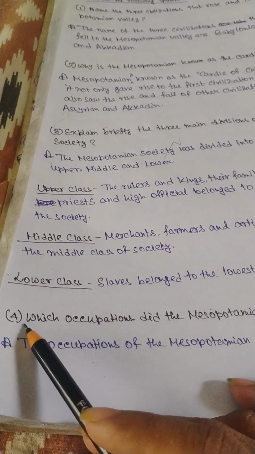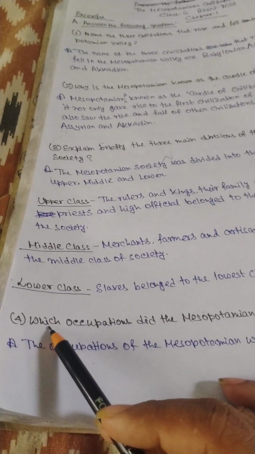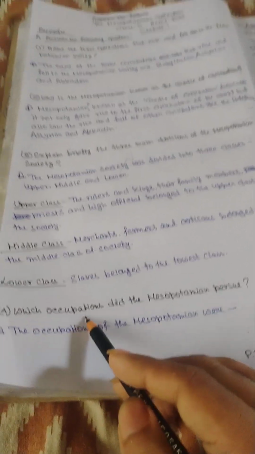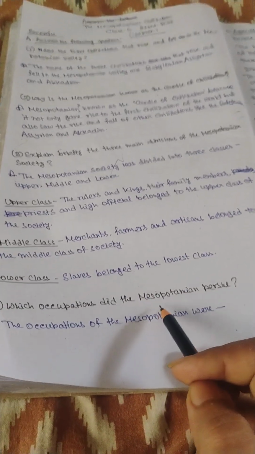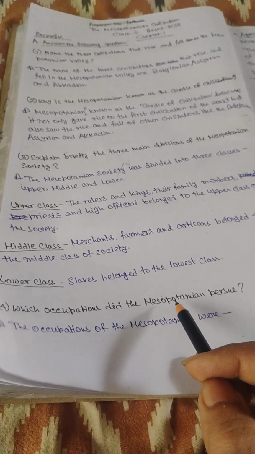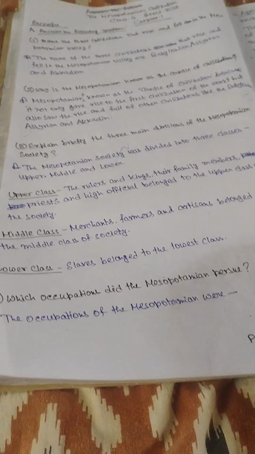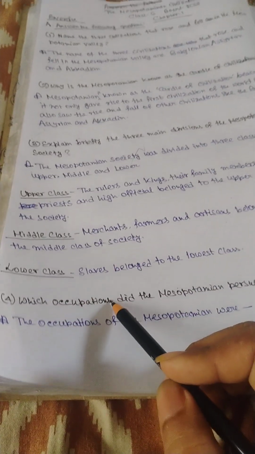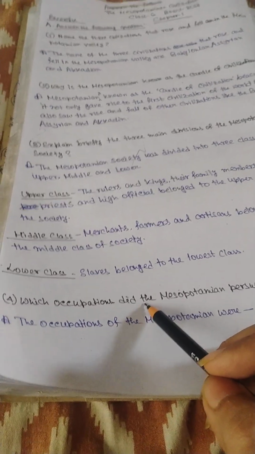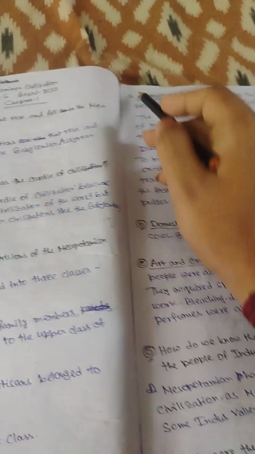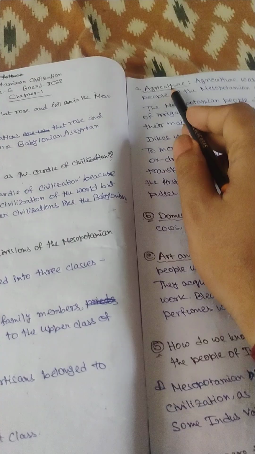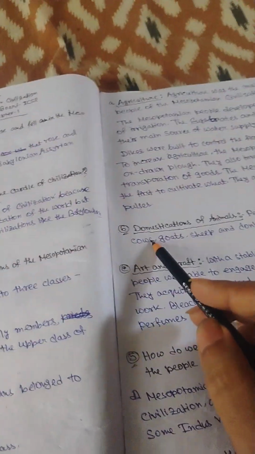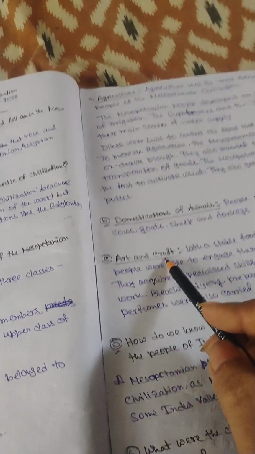Next question. Which occupations did the Mesopotamians pursue? One is cultivation. Second is domestication of animals. Third is art and craft. Okay. If the question asks for 1 or 2 marks, you will write here agriculture. These are the three main occupations: agriculture, domestication of animals, art and craft.